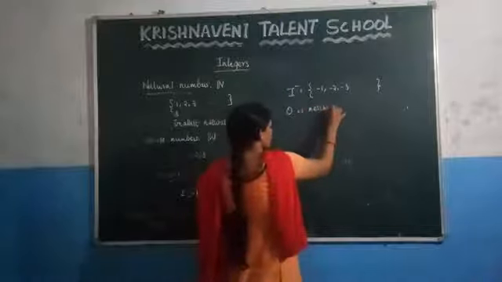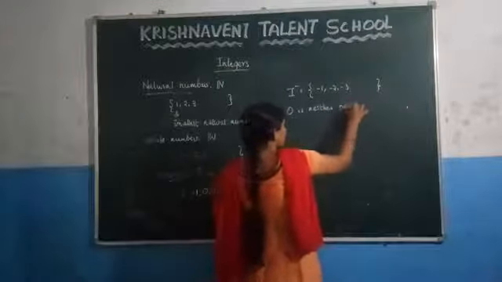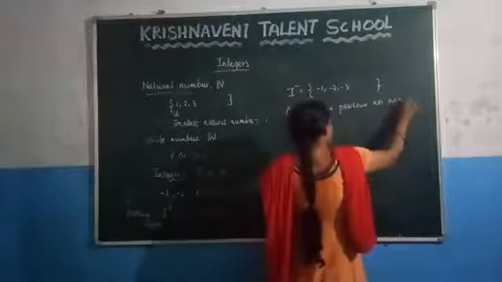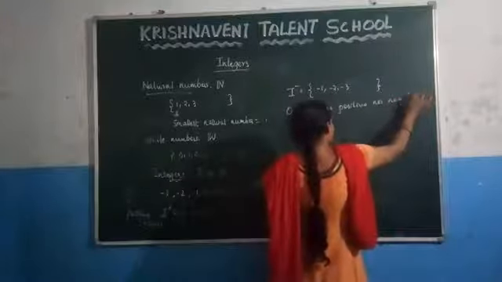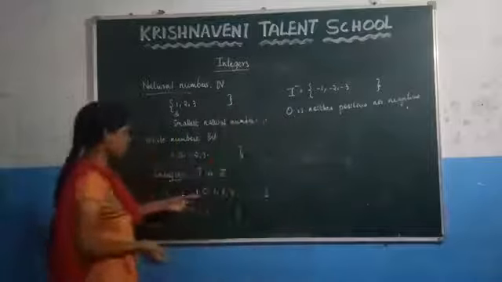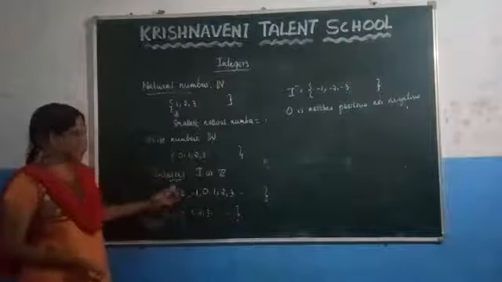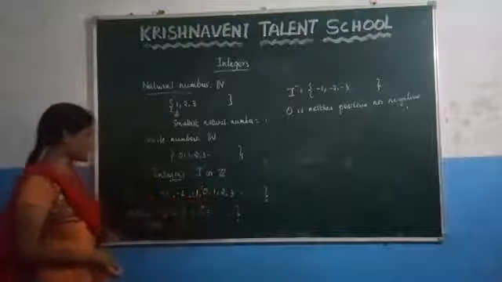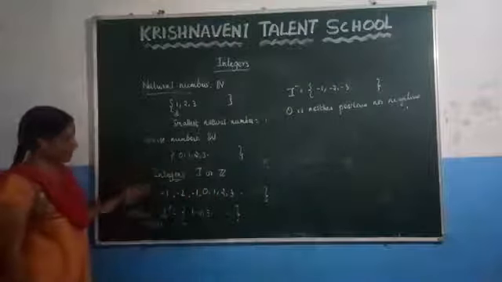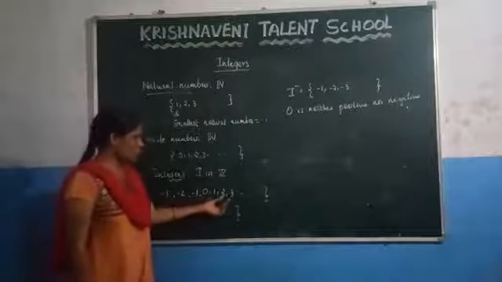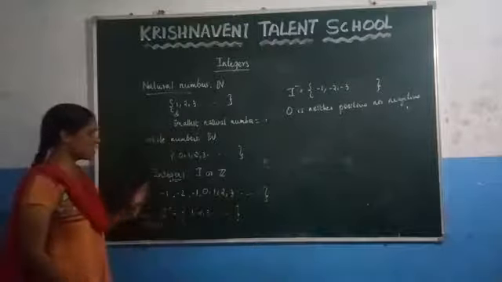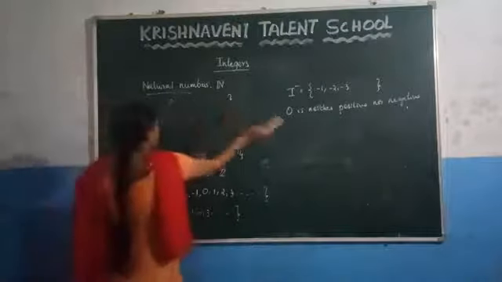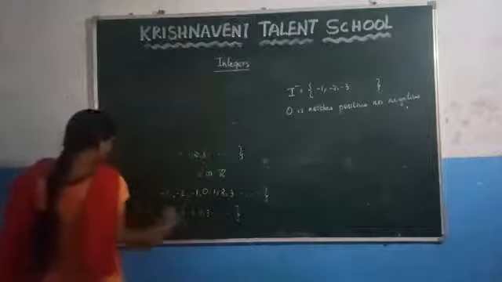Here you can observe that this 0 is neither positive nor negative. Here what is 0? 0 is neither positive nor negative. We cannot conclude whether 0 is a positive number or a negative number. So what are integers? Negative numbers, 0 and the positive numbers all together we call it as an integers. Now let us discuss how to represent these integers on a number line.